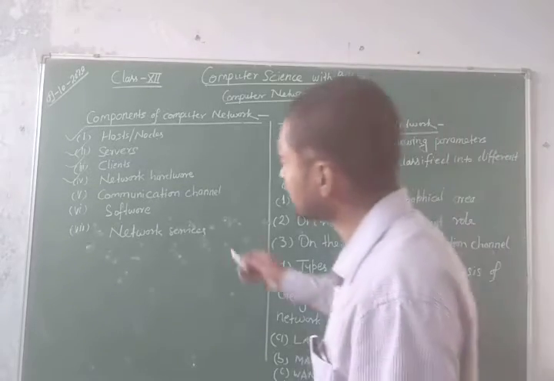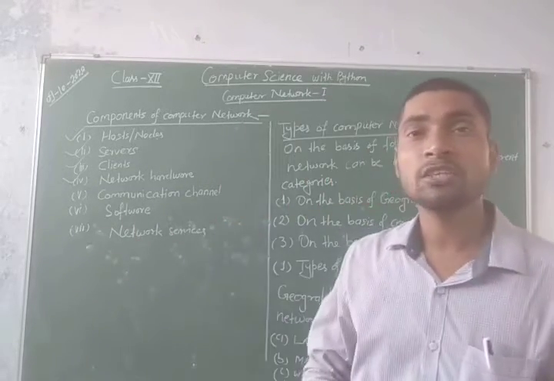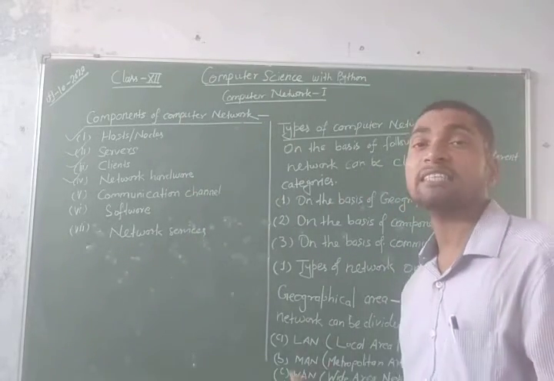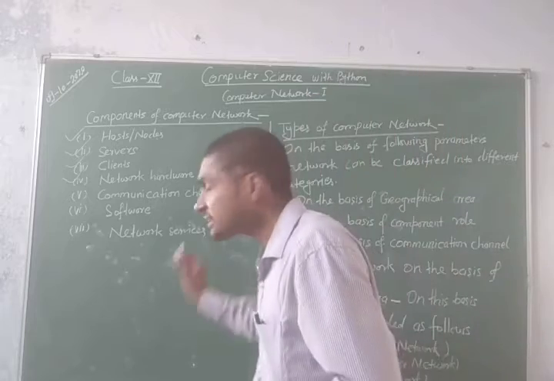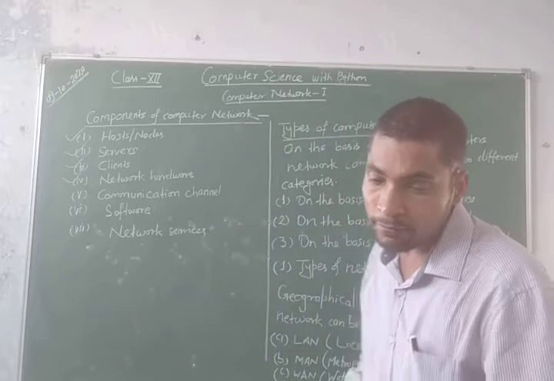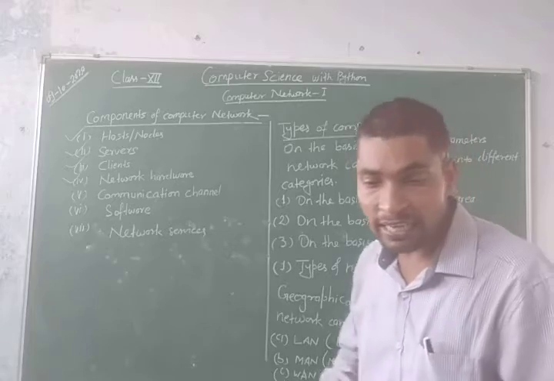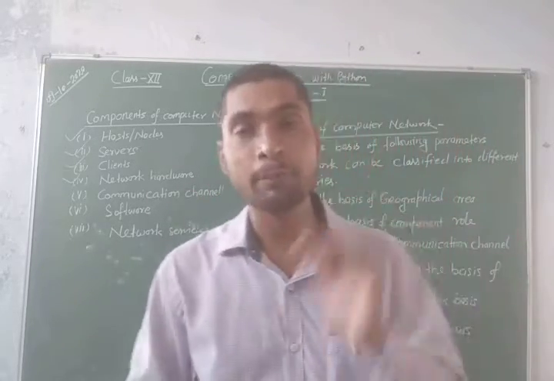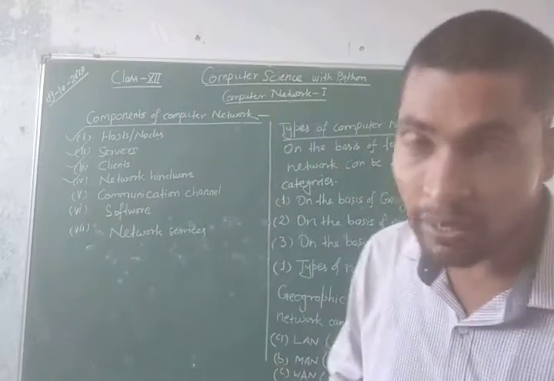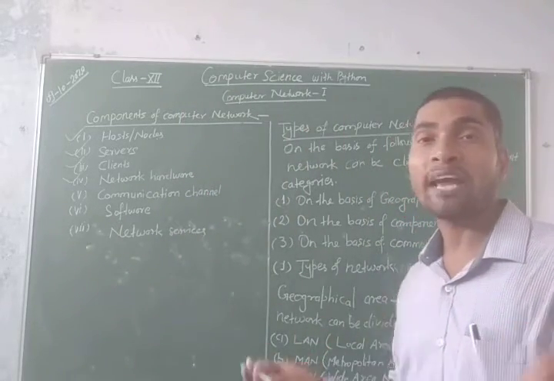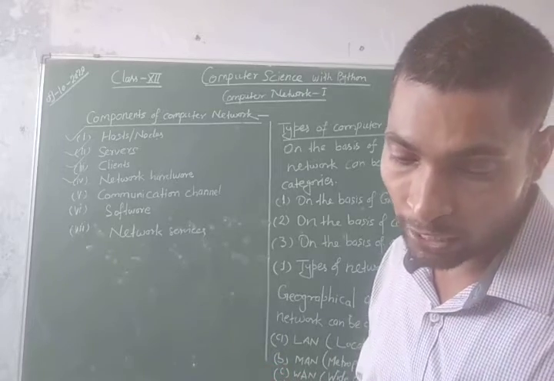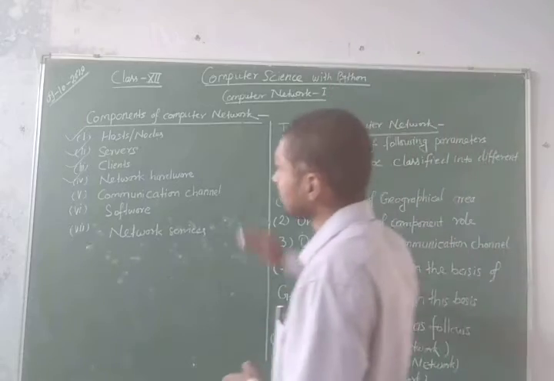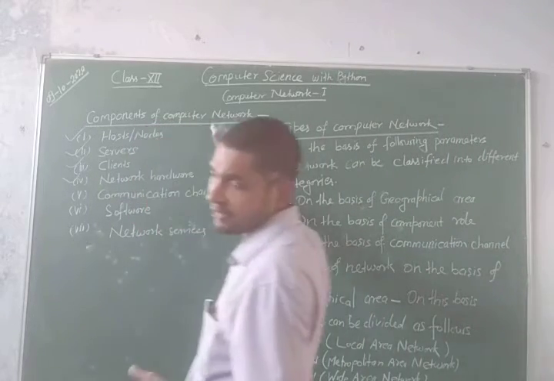Next, network services. What are the services that are provided? It refers to applications that provide different functionality. Network services are the applications that provide different functionality, I mean different tasks, over a network. For example, DNS, domain name server, file sharing, web, voice over internet protocol, and so on. Alright? Thus, these are the components of computer network.